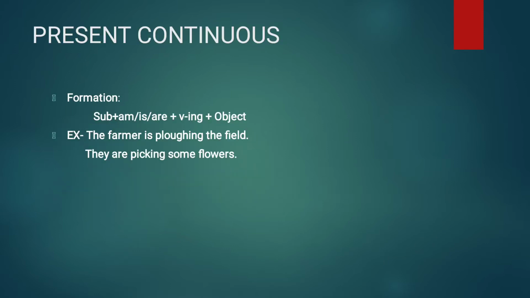Present continuous. If you remember, the formation was subject plus am/is/are plus verb in ing plus object. So this is the formation that I have given you in your class. I won't go into detail about the formation, when we should use am, is, are, because in the tense part, when we were doing the class offline, we discussed everything.